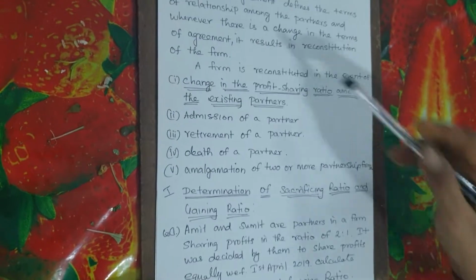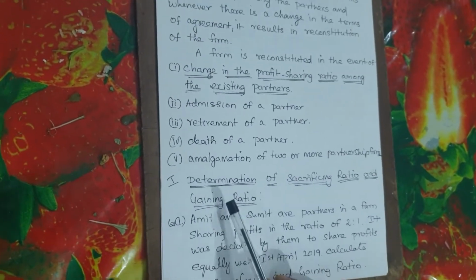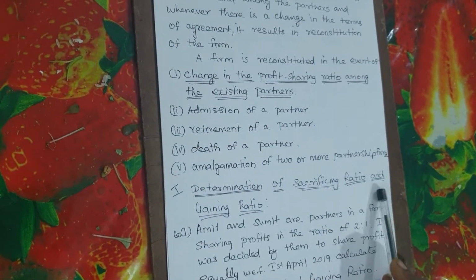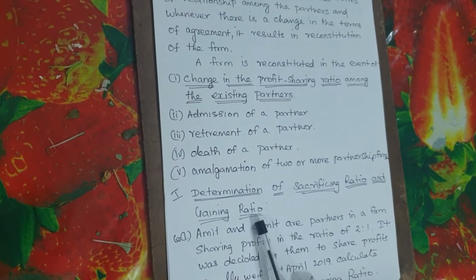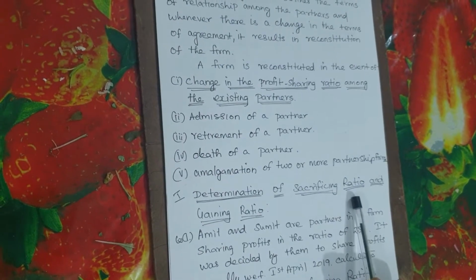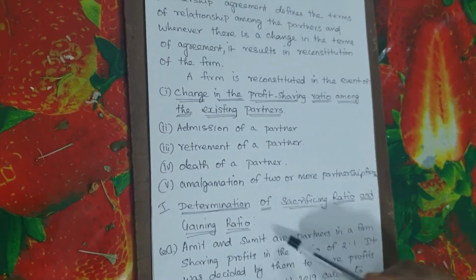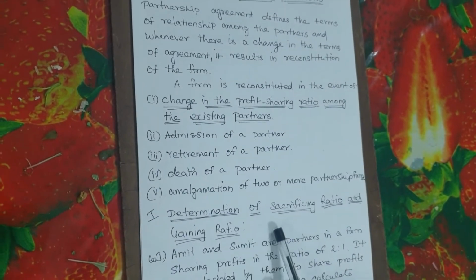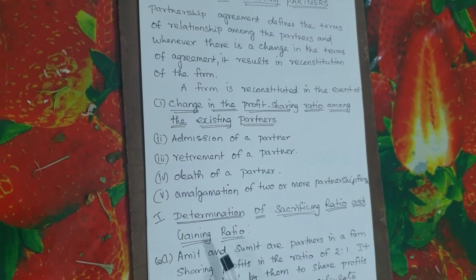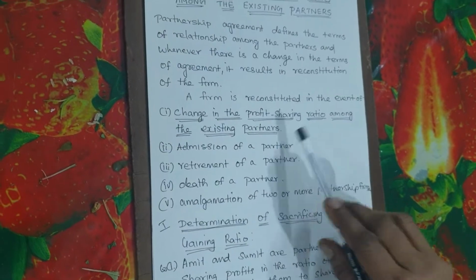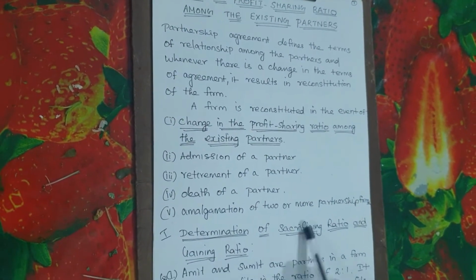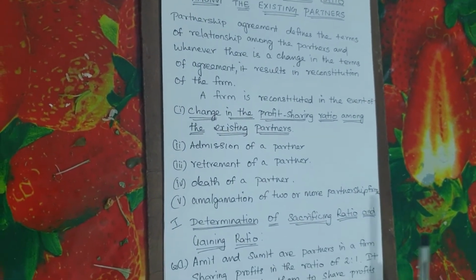Under that chapter, we have the first concept, determination of sacrificing ratio and gaining ratio. What is sacrificing ratio? As I told you already, one partner may sacrifice and one partner may gain because of change in the profit sharing ratio. So based upon that, we are going to do the sums now.